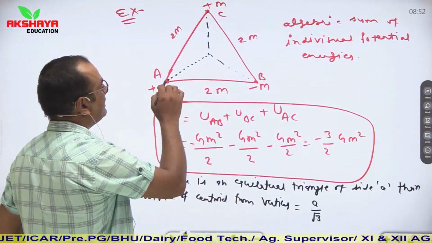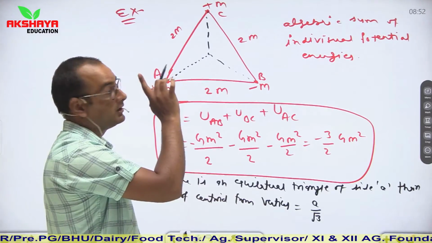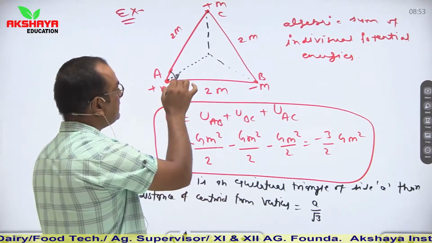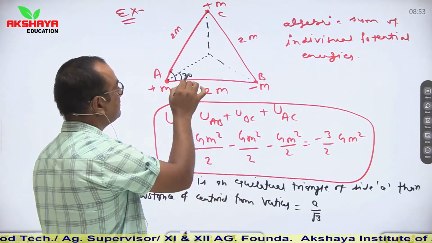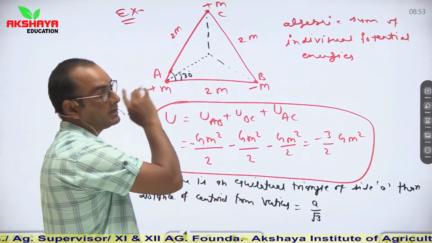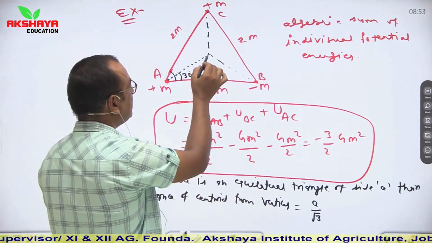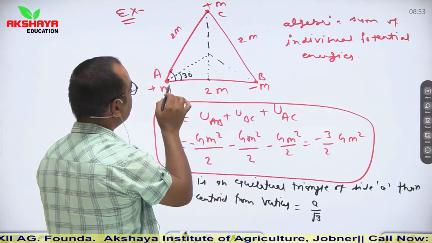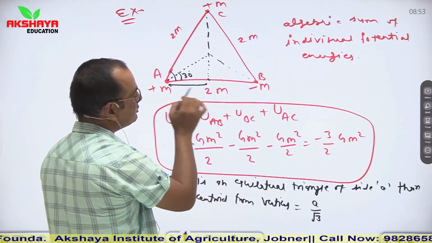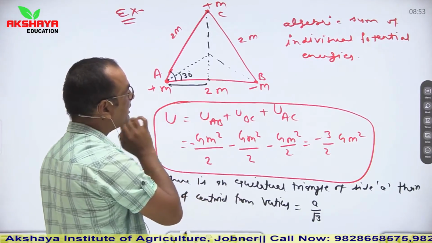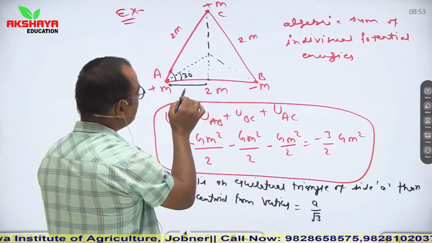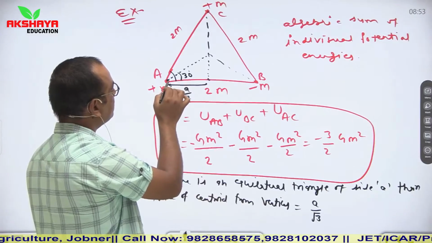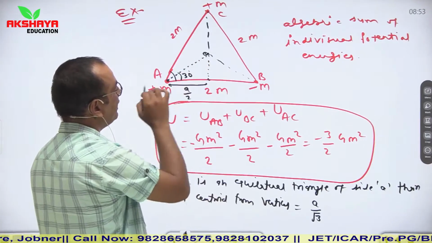How is it found? Let us say that if there is an equilateral triangle, then every angle is of 60 degree. So this angle is 30 degree. Clear? It is bisecting this. So this angle is of 30 degree. If I draw a perpendicular on this side, then it becomes equal to half. So if it is 2, then it becomes 1, or if it is a, then this side becomes a/2, and we have to calculate this value, let us say AO.